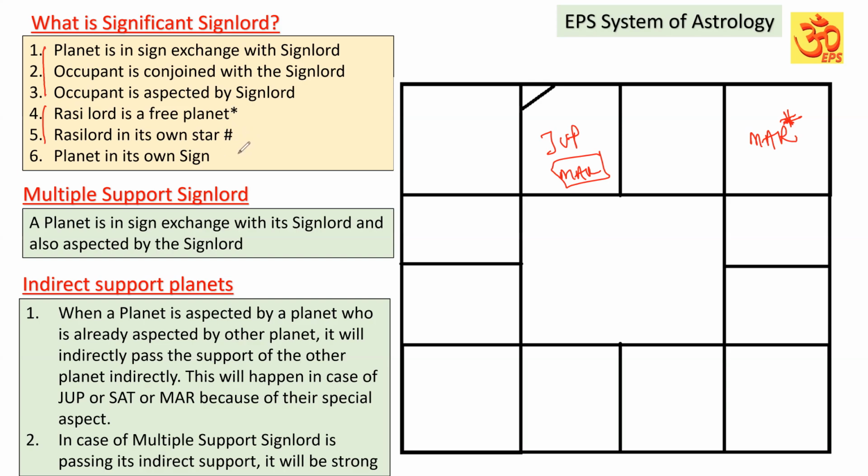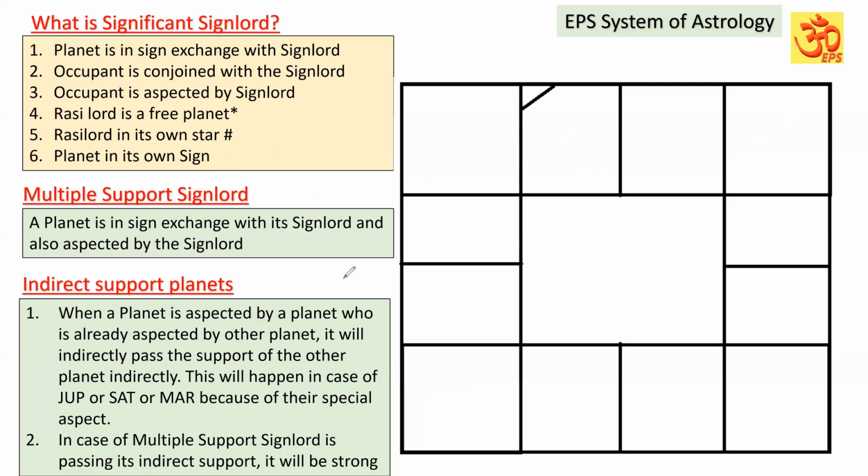Okay. Next one is a planet in its own sign. Suppose Jupiter is occupying its own sign. So the Rasi Lord is Jupiter itself, and Jupiter will be its own sign lord. So that will become the significant sign lord. It means Jupiter's significations will be strongly further influenced by its own sign. I hope you have understood. That way, the significant sign lord is being considered.